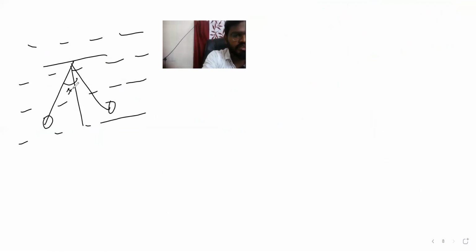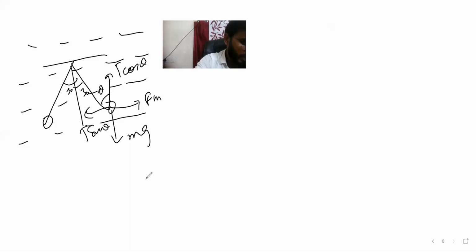So now the same thing is there also. Angle is 30, this is also 30. Same thing. T cos theta, T sin theta. This is Fm, and this is mg. Again mass is m here, and density, let's take rho. Rho is equal to mass by volume, so rho V is equal to mass.